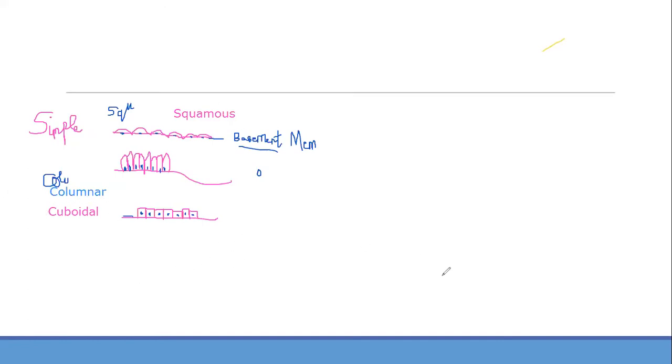Doctor, the nucleus in simple squamous is flat? Yes, the nucleus in simple squamous is flat. Actually there is a difference in the nucleus. In squamous, the nucleus will be flat. In columnar, the nucleus will be oval in shape, and in cuboidal, it is going to be round and in the center. Is it clear about the nucleus? Fine. Now let us draw stratified. Stratified means I will have how many layers?